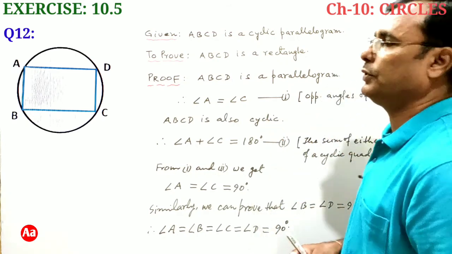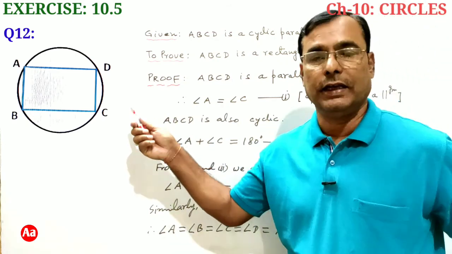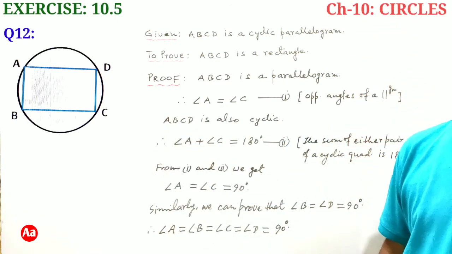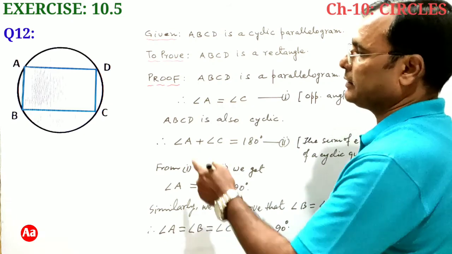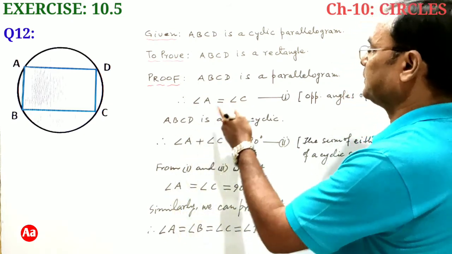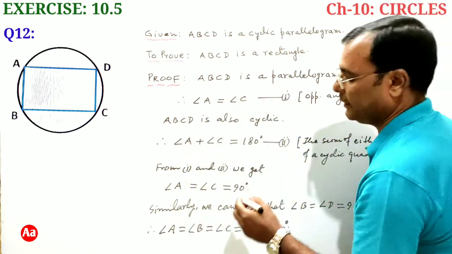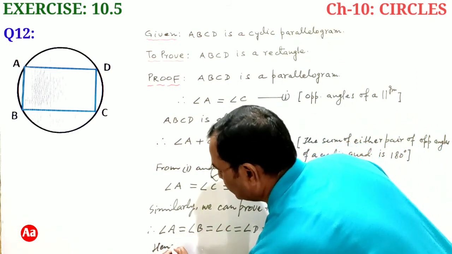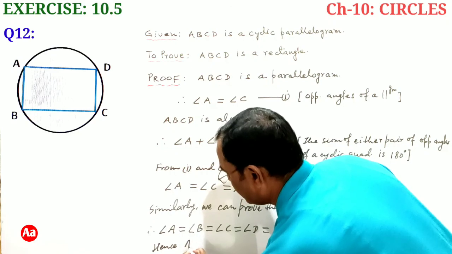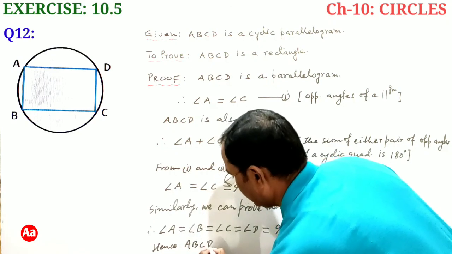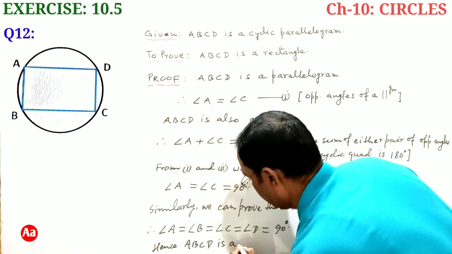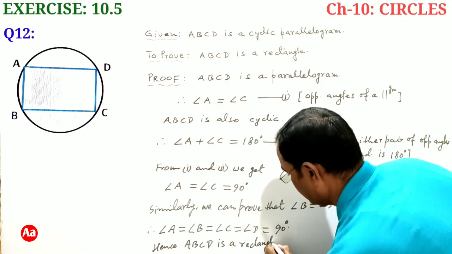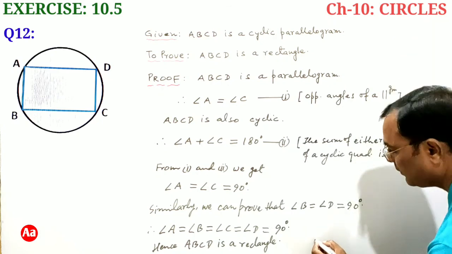That is, all four angles of this cyclic parallelogram ABCD are right angles. Hence, the cyclic quadrilateral ABCD is a rectangle. Hence proved.